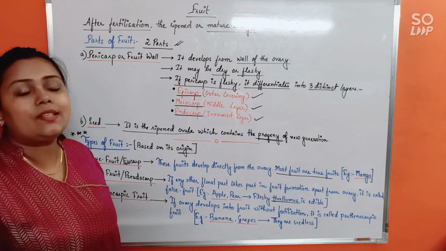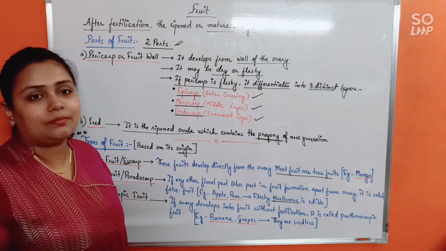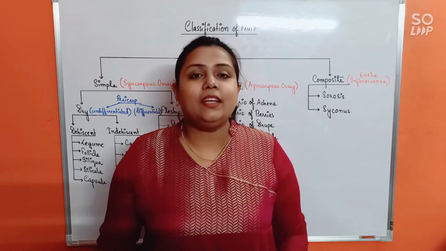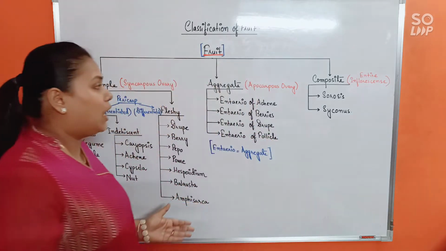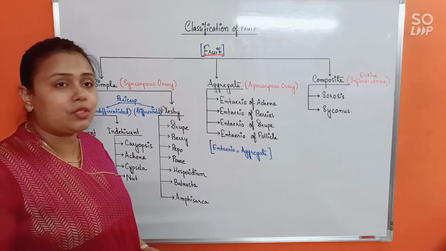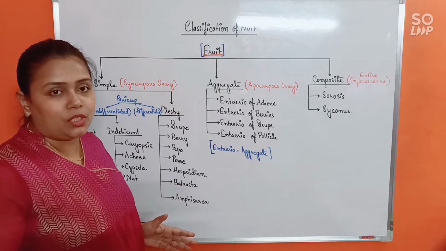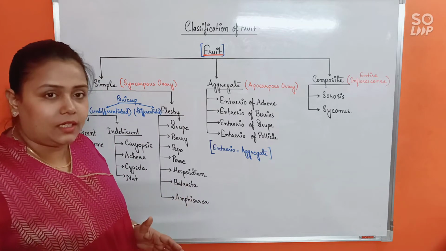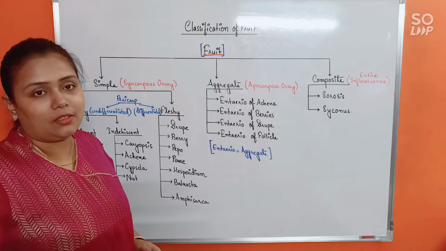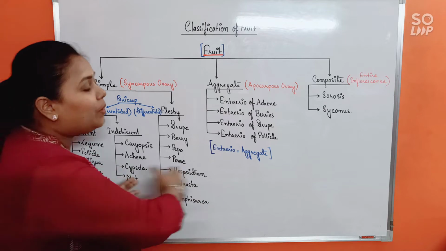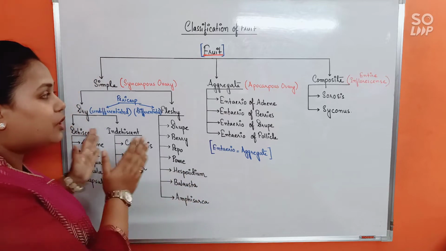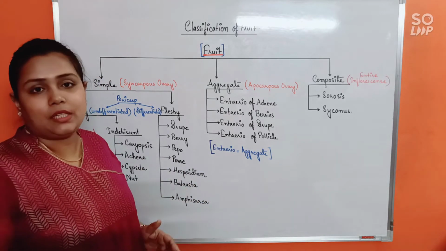Next, let us discuss classification of fruits. So now let us learn regarding classification of fruits. Here I have given you a chart regarding classification of fruits. This chart is very important, and before you go into detailed studies, you must first learn the chart. Otherwise it can get really messy sometimes, because there are so many categories. That's why first learn the chart properly, then go into detailed discussion.